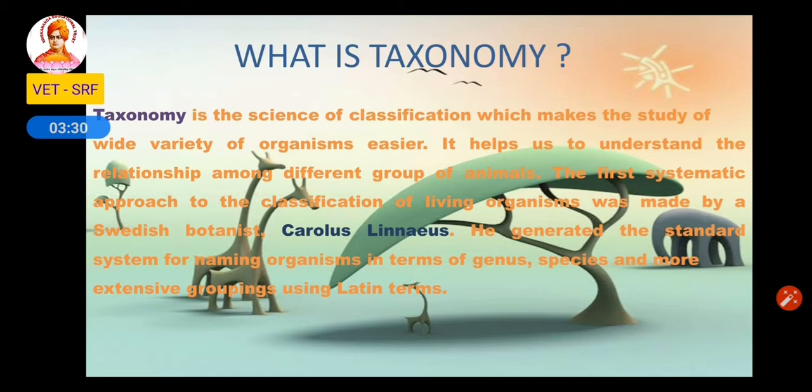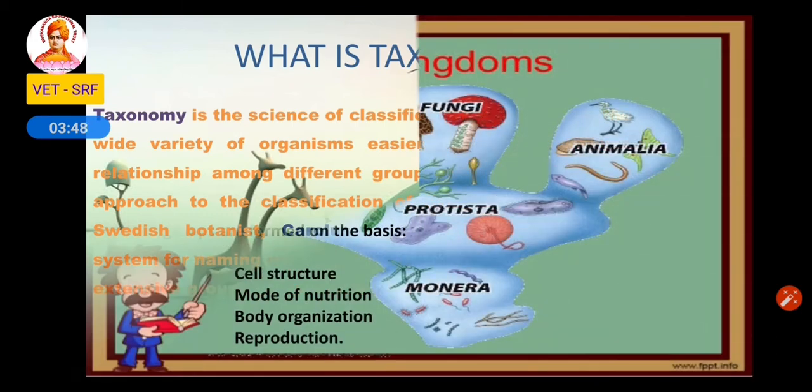He named animals using genus and species. So genus and species together is called binomial nomenclature. He named each and every organism with two names. The first one is genus and the second one is species.